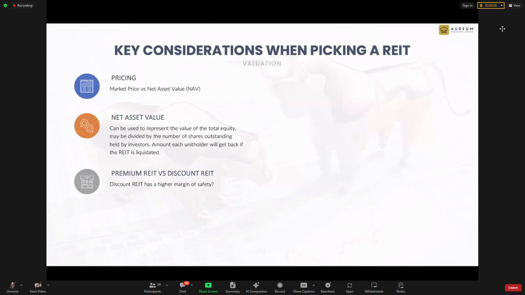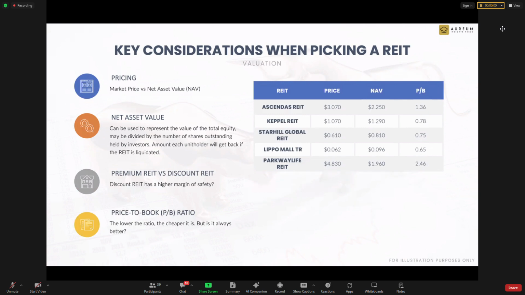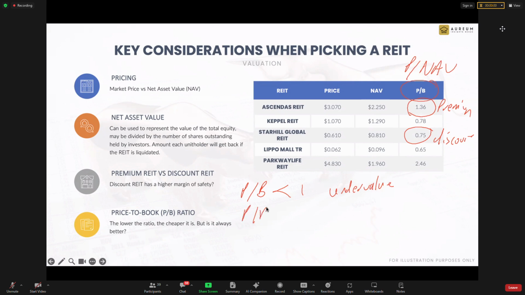And next, it's called valuations. For valuation, we always look at something called price to book, or some people call it price over NAV. It's actually referring to a similar thing. So when the price is more than NAV, we call it at a premium. When it's less than the NAV, we call it at a discount. A normal textbook will tell you that price to book less than 1 is undervalued. We talk about that on the stock side, right? And price to book more than 1 is called overvalued.